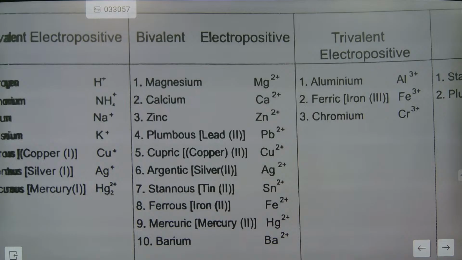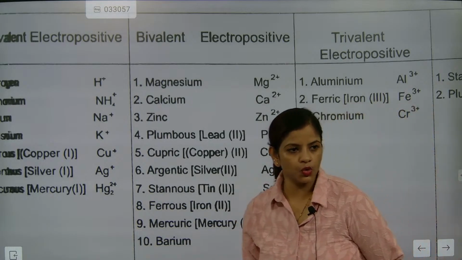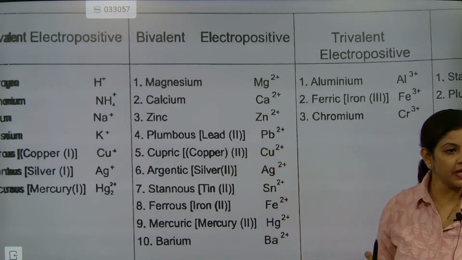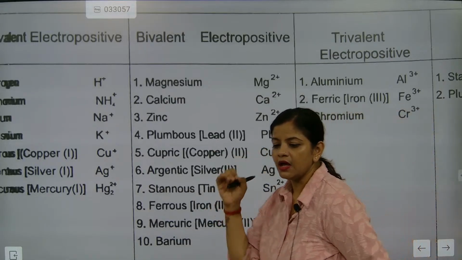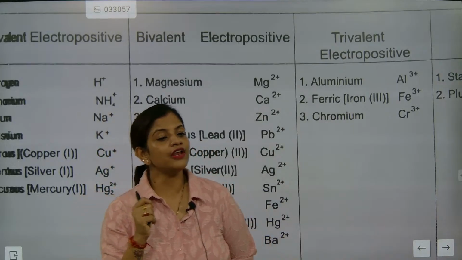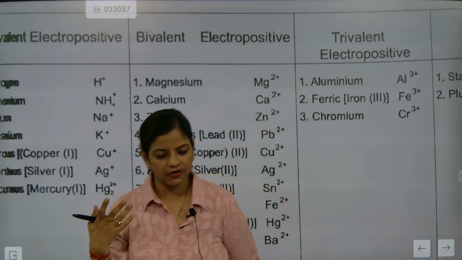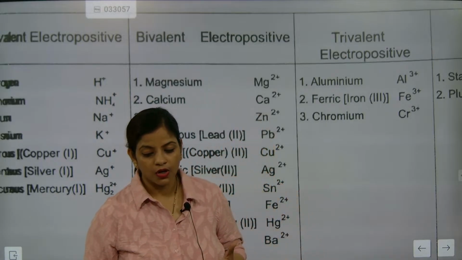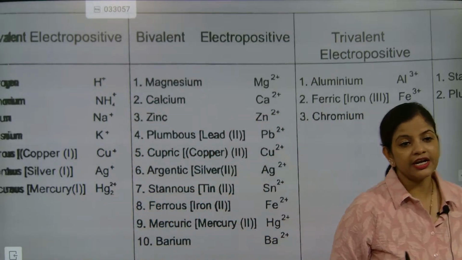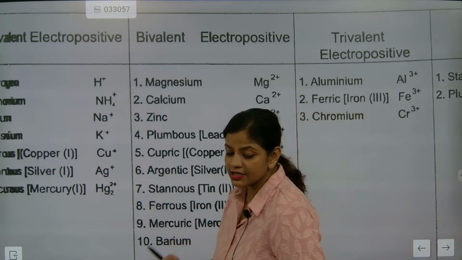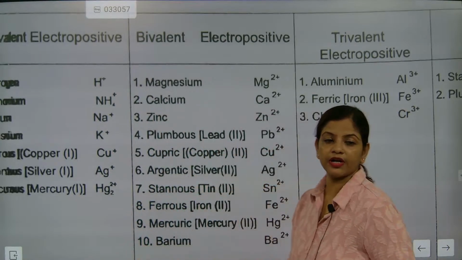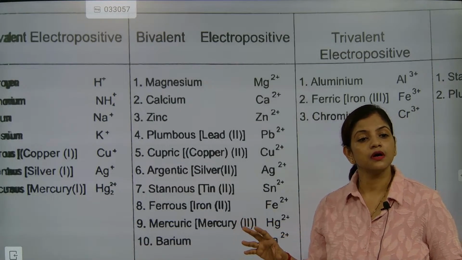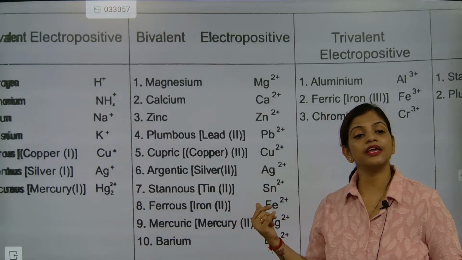Magnesium Mg2 plus, calcium Ca2 plus, zinc Zn2 plus, lead Pb2 plus. So when 2 plus will be there, we will be talking about what, beta? Bivalent means 2. Trivalent means 3. Tetravalent means 4. So exactly it is looking like this. Names are very, very important. Ous, ic. Ous means 1. Ic means 2.